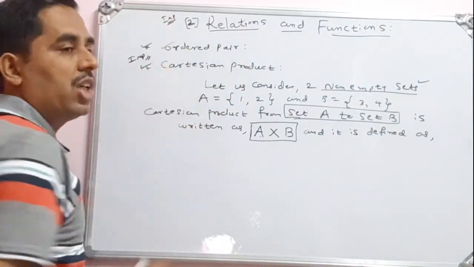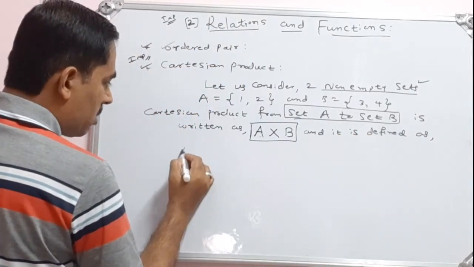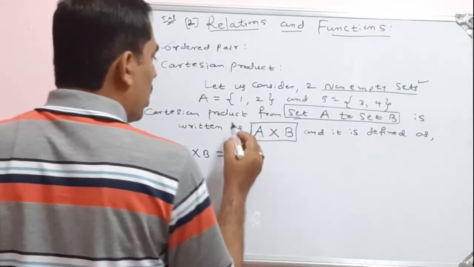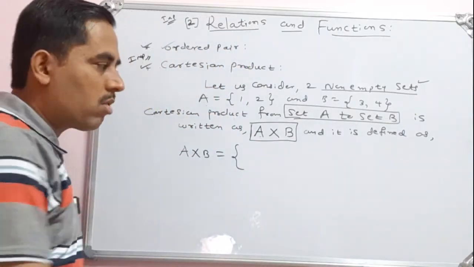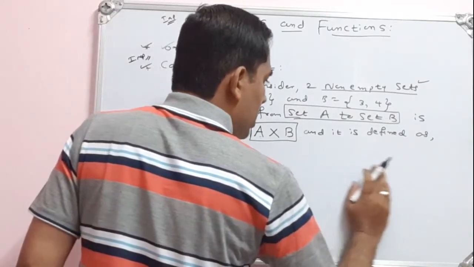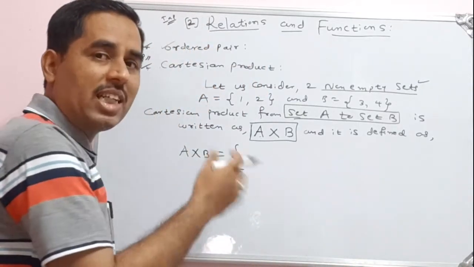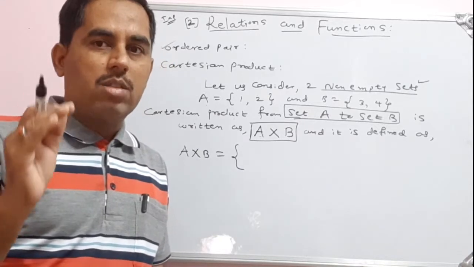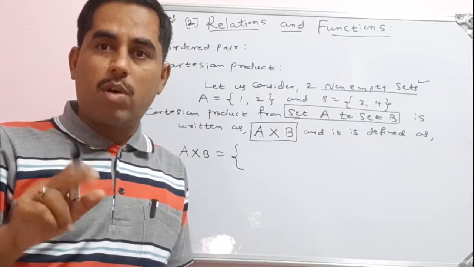A cross B is written as a set. What elements am I going to write inside the curly brackets? First of all, we must be aware that A cross B means Cartesian product. Cartesian product is not a new thing. Cartesian product is a set.